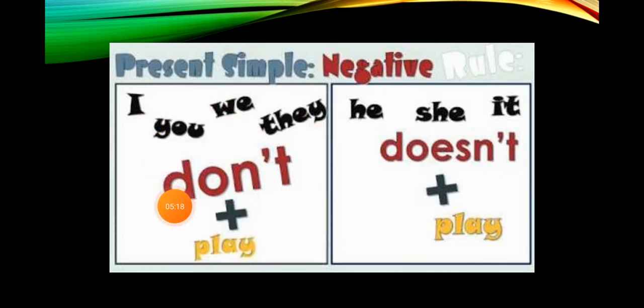One is don't and the other is doesn't. We use don't when we talk about I, you, we, they, and we use doesn't when we talk about he, she, it, okay? And of course, the base verb. In both cases, the base verb is the same. Here, you are not going to use the extra s, okay? Because you have this s already mentioned here, okay? So the verb is the same for both cases, all right?